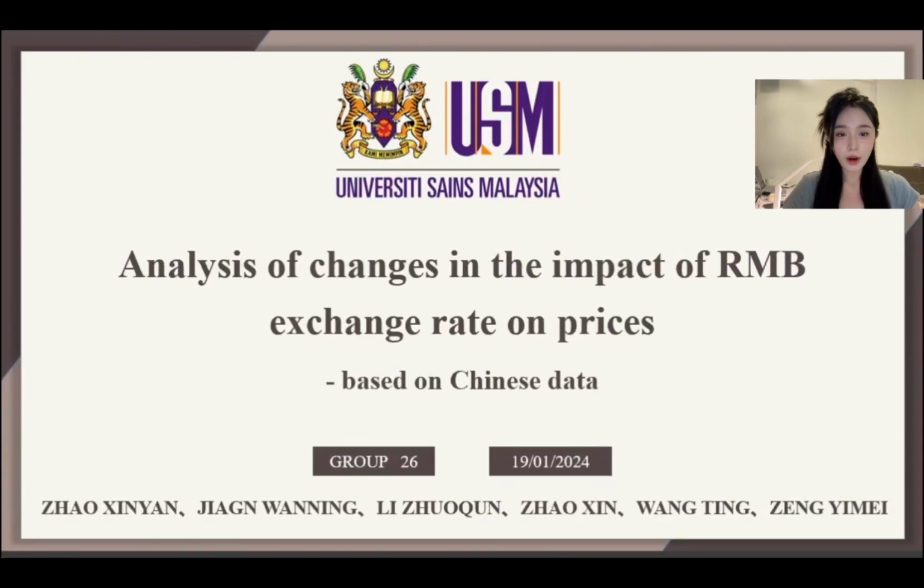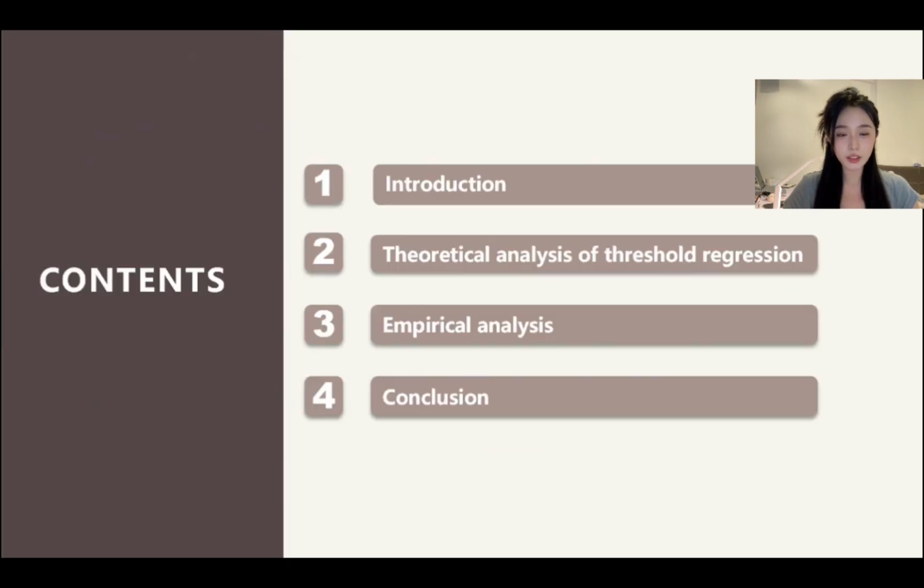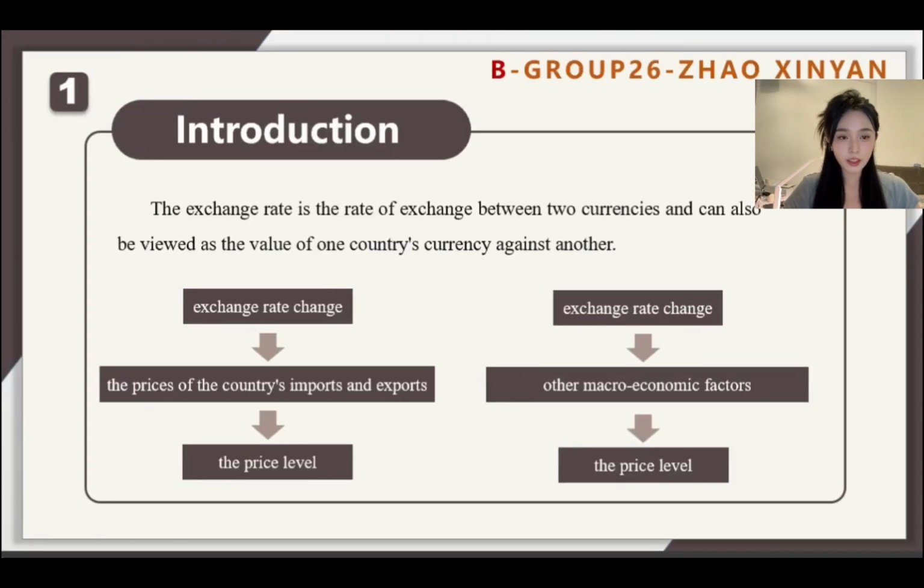The title of our article is Analysis of Changes in the Impact of RMB Exchange Rate on Prices based on Chinese data. The exchange rate is the rate of exchange between two currencies and can also be viewed as the value of one country's currency against another. When a country's exchange rate changes, it can lead to changes in the prices of imported and exported goods, triggering changes in the price level.